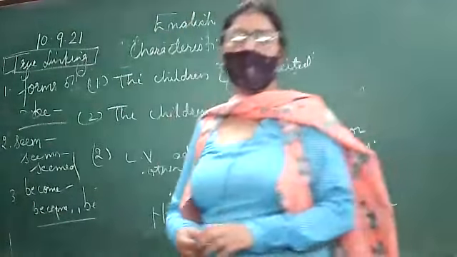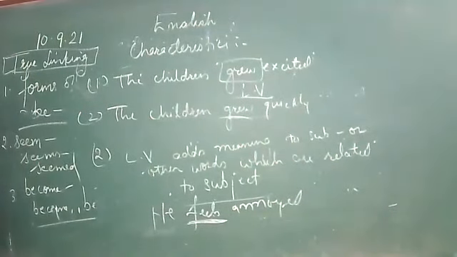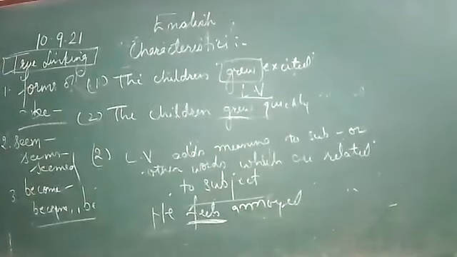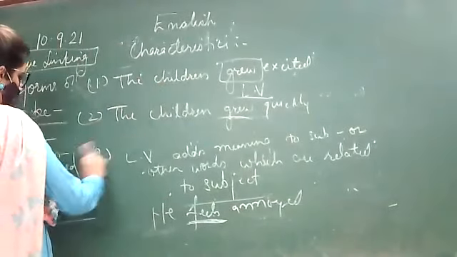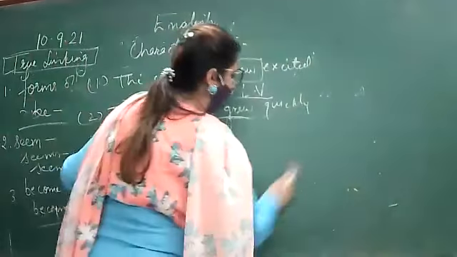No, ma'am. Then it means that it is not a linking verb. When it is not making meaning, then it is not a linking verb. Suppose I write down, see.